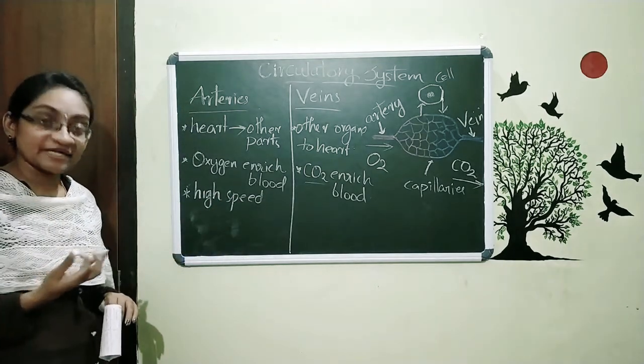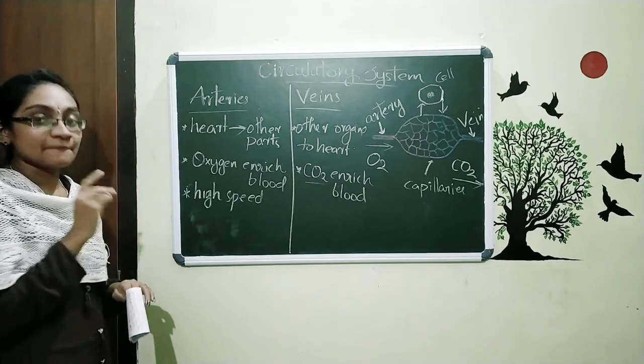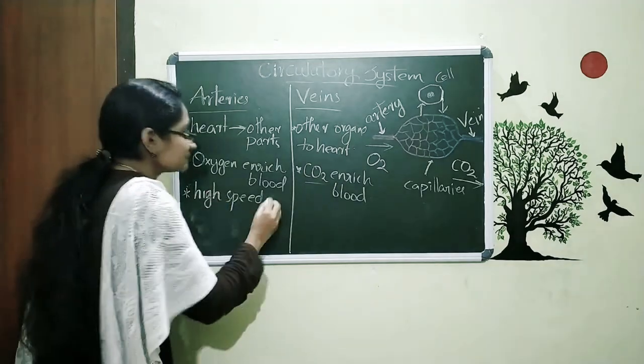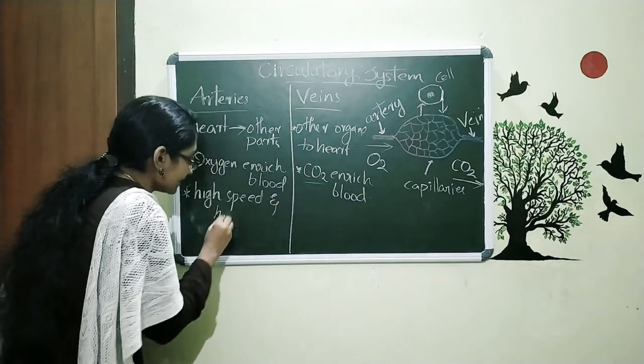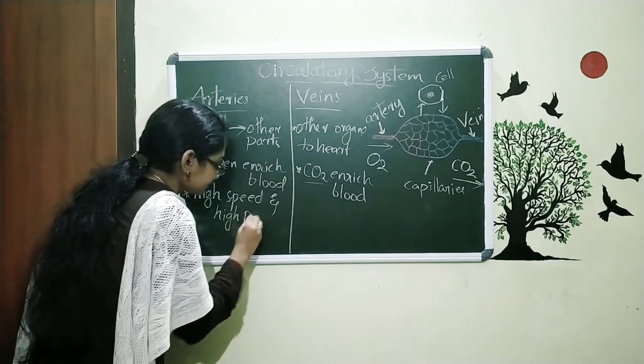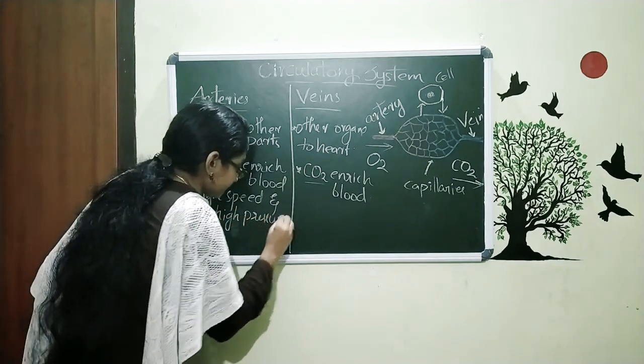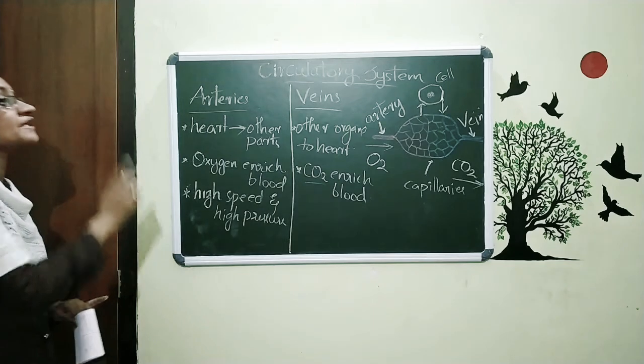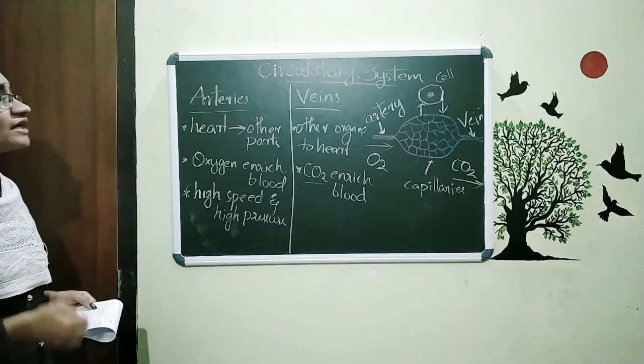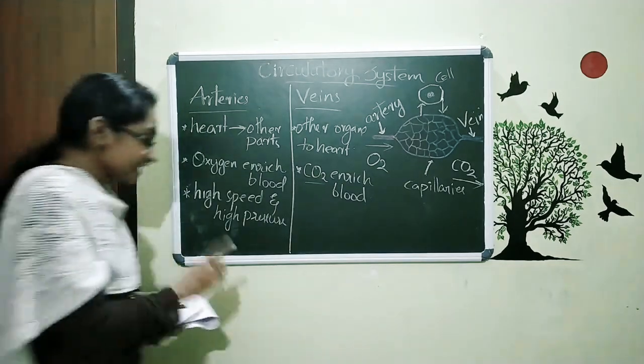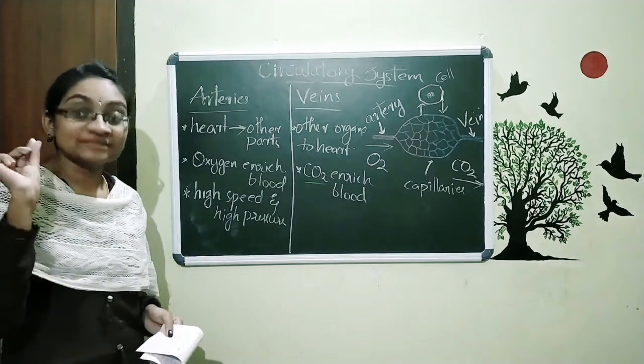And what about the pressure? In the arteries, the pressure is also high. High speed and high pressure. So high speed and high pressure for arteries. And what about these veins? The speed and pressure of the blood is low.